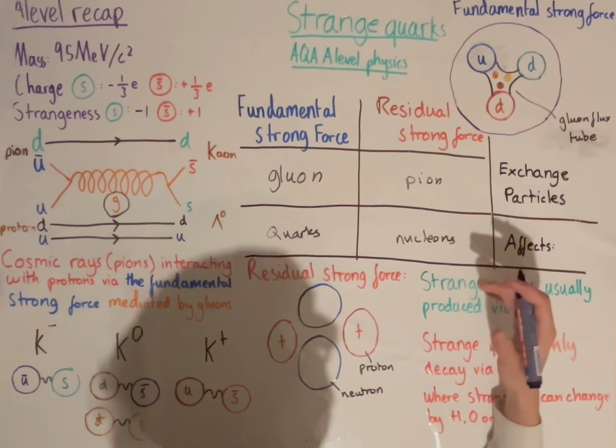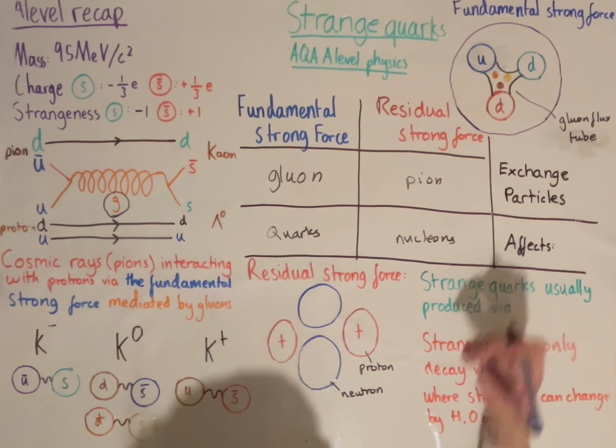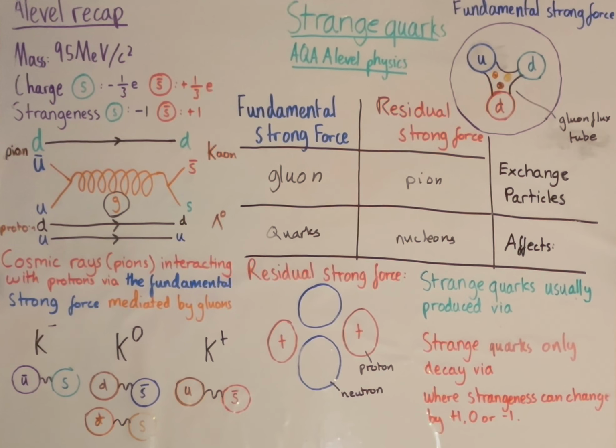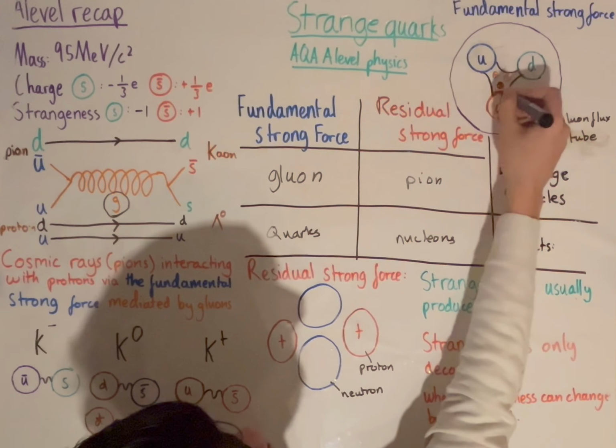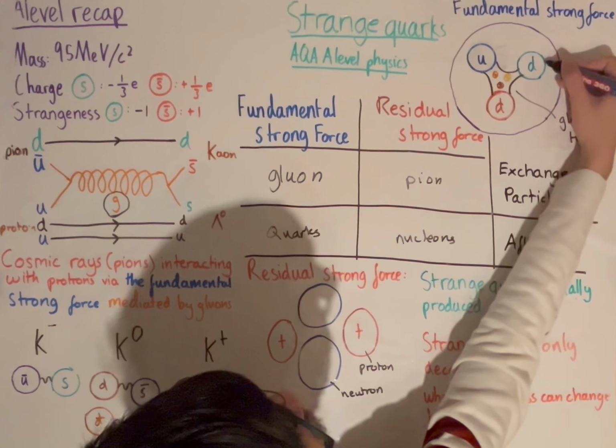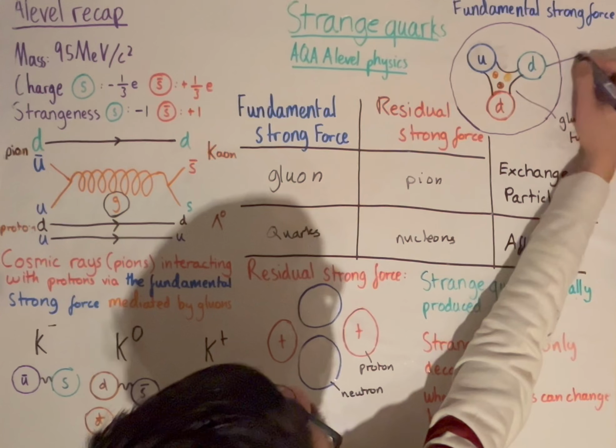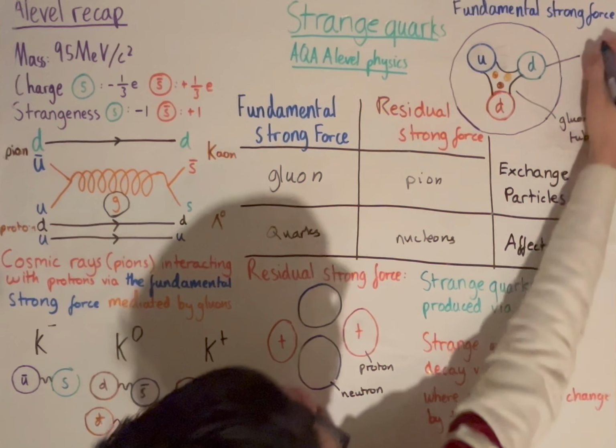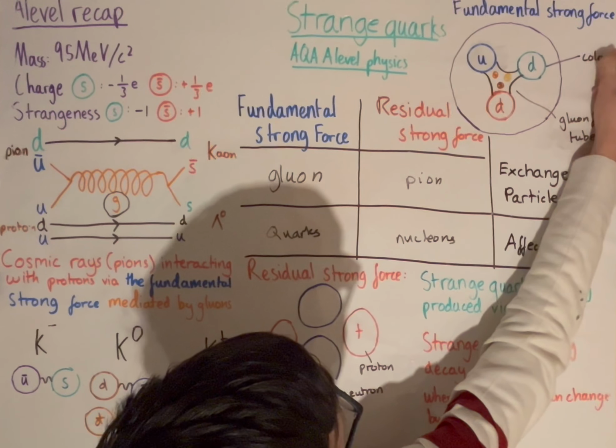In order to keep the quarks from, say, flying out everywhere, what the fundamental strong force does is it keeps them together by constantly exchanging these gluons and keeping them really close together. And also, the fundamental strong force affects all particles with something called a color charge.